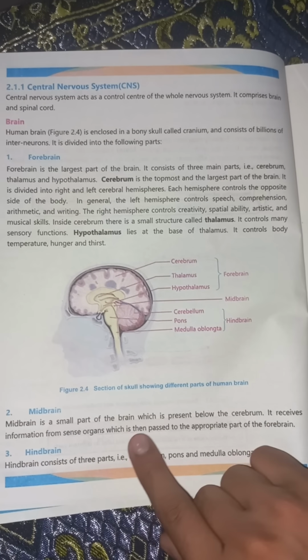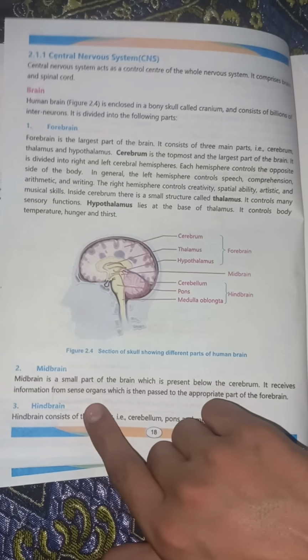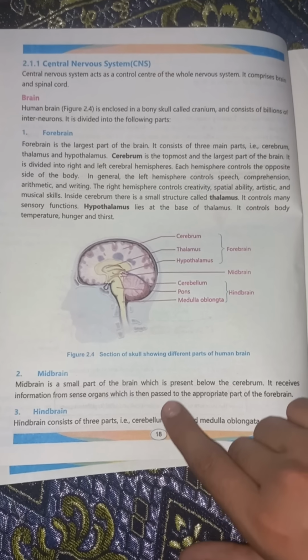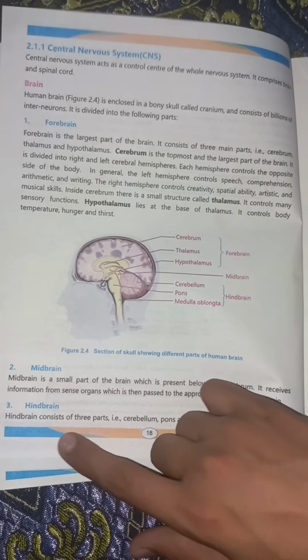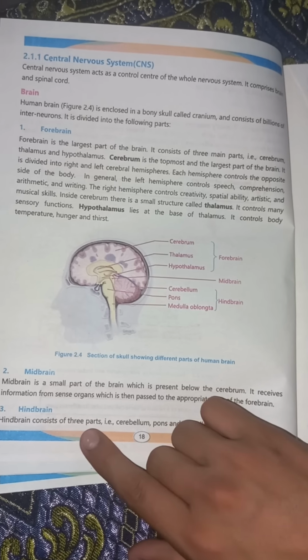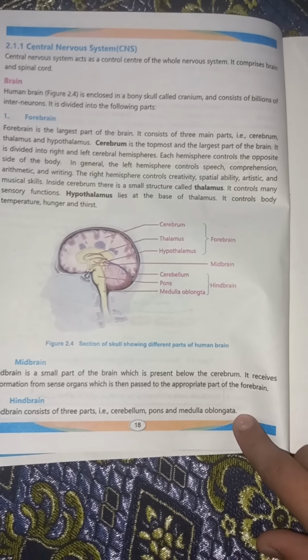Midbrain. The midbrain is the smallest part of the brain, present below the cerebrum. It receives information from sense organs which is then passed to the appropriate part of the forebrain. Hindbrain. The hindbrain consists of three parts, for example: cerebellum, pons, and medulla oblongata.